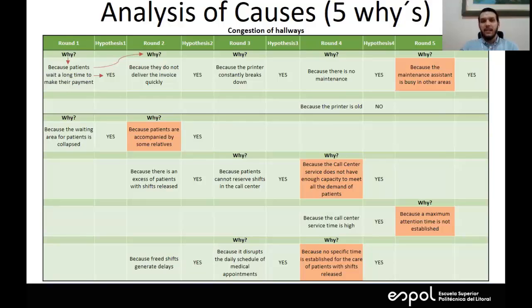Here we began by identifying that there are long waiting times to pay for the service due to the high use of the printer, which breaks down very often. On the other hand, waiting rooms collapse due to the accompanying family members and the high demand of patients who release shifts. Release shift means that they do not have an appointment. From these first answers, one starts to find the root causes.